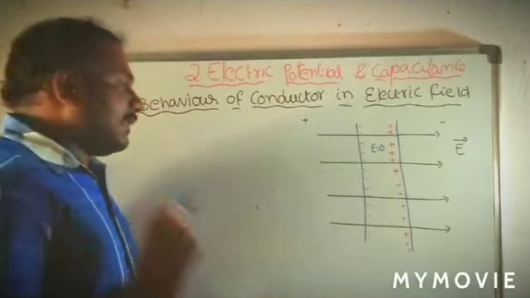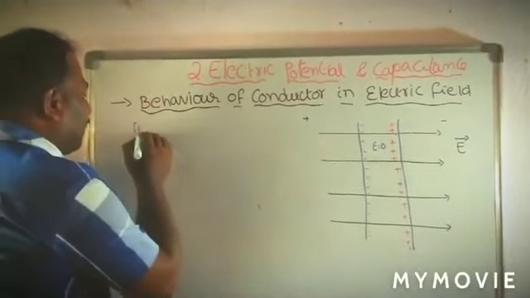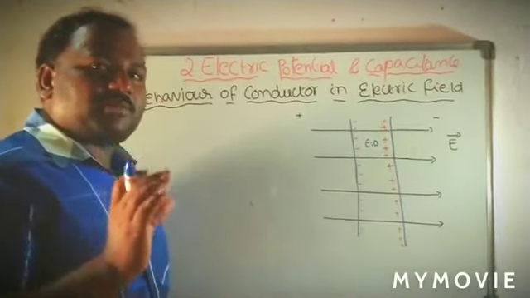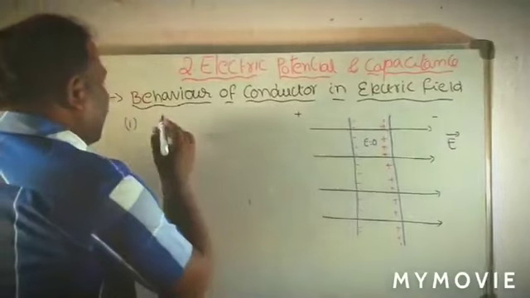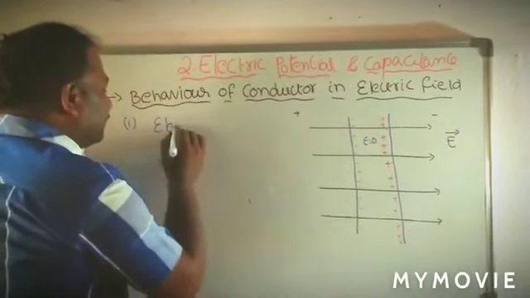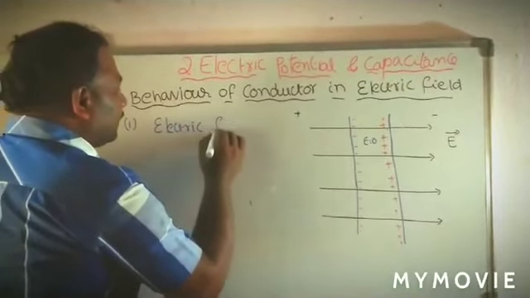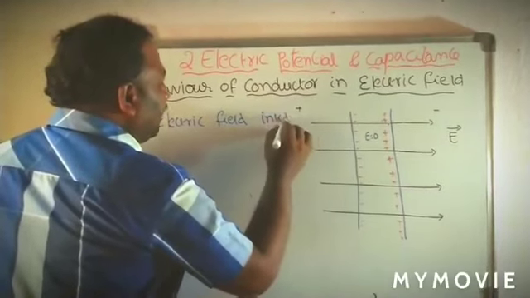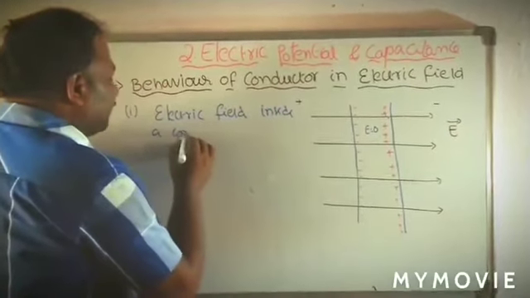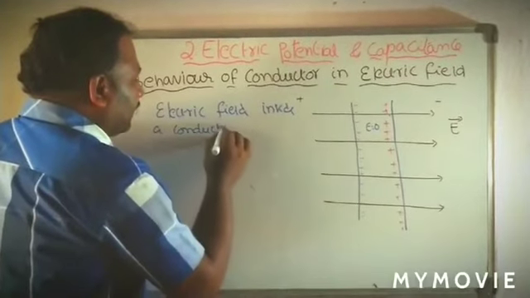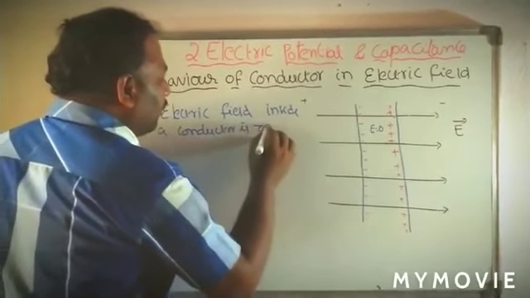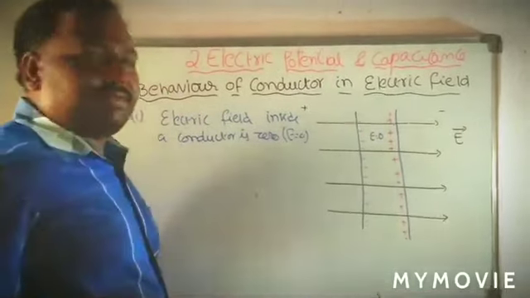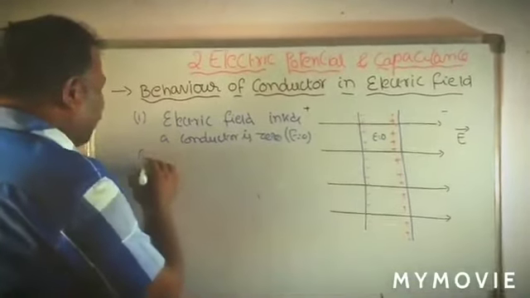What is the first point in the behavior of the conductor in an electric field? The important point is that the electric field inside a conductor is 0, that is E equal to 0. This is the first point. Now see the second behavior.